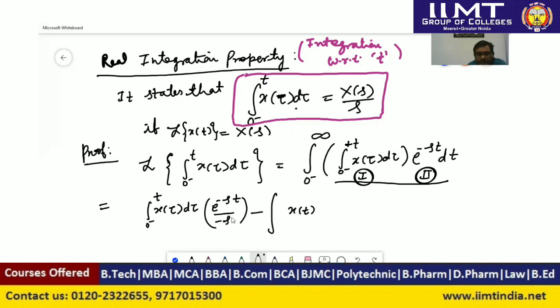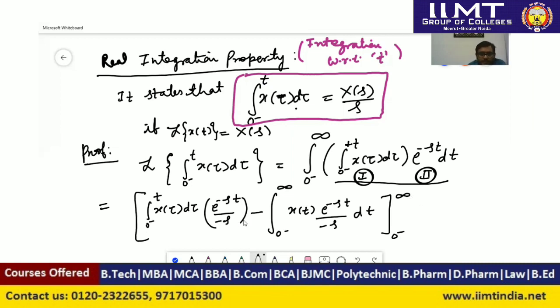So minus, first as it is, integration of second, minus integration of derivative of first and integration of second. So we will integrate this, we will get e to the power minus st upon minus s dt. And the whole process is being done from time t equal to 0 to infinity. So we are integrating this from 0 to infinity. Okay. So after this, we have to solve this equation.